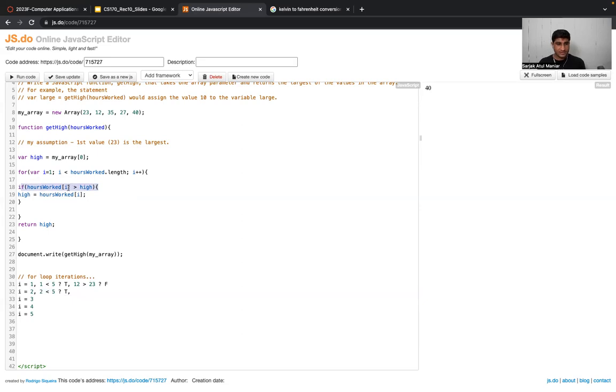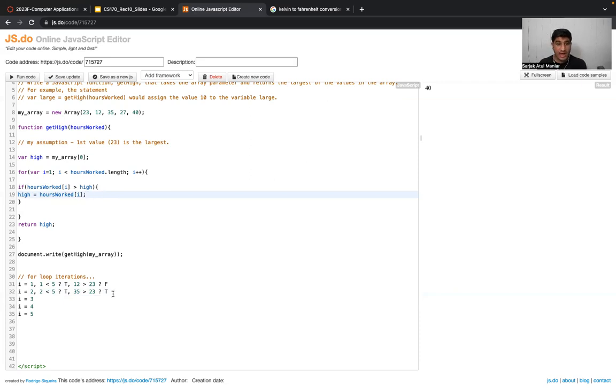There's a condition here. Our next element, hoursWorked of 2, is 35. Is 35 greater than 23? True, right? 35 is greater than 23. So it will come inside our if block, and we store this value inside the high variable.